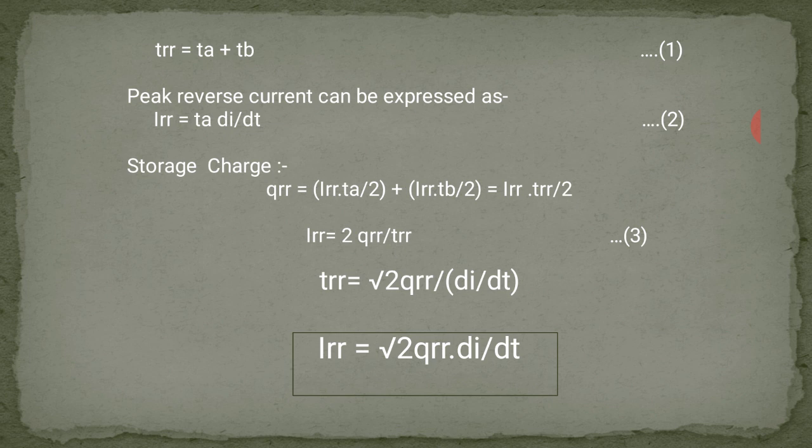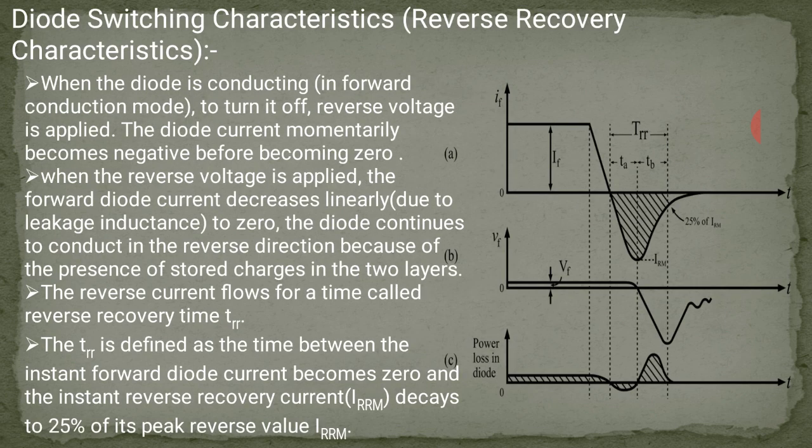QRR is the reverse recovery charge. It is the amount of charge carriers that flows across the diode in reverse direction due to the changeover from forward condition to reverse blocking condition. The value is determined from the area enclosed by the path of reverse recovery current.